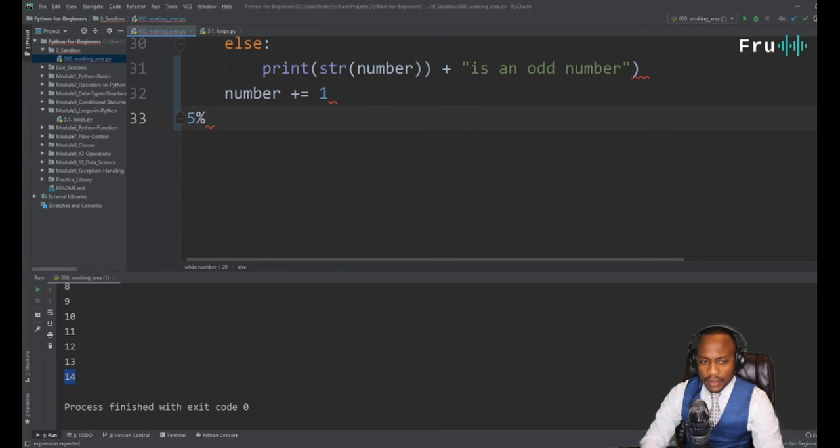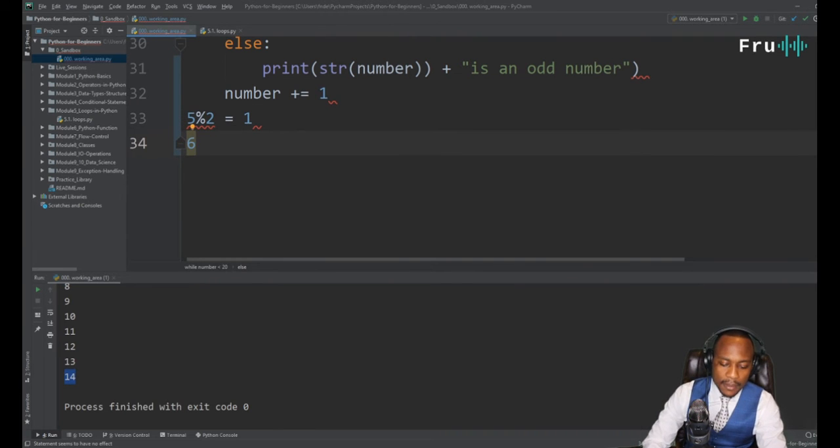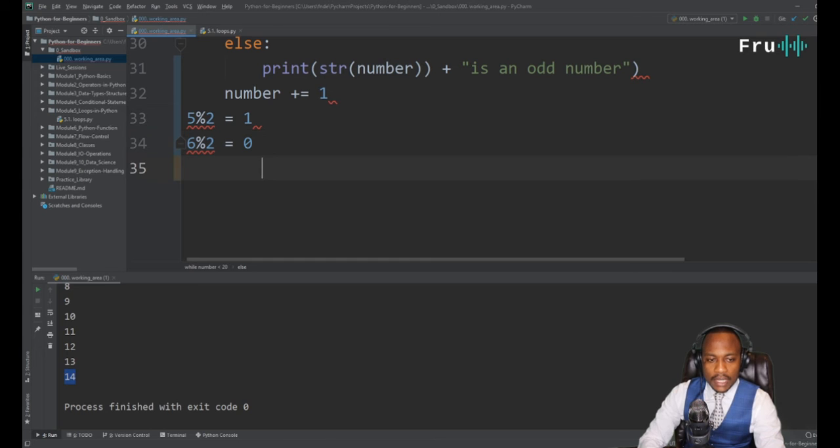If I say 5 mod 2, for example, what is this? This will be equal to 1, right? Now if I say 6 mod 2, this is equal to what? 0.